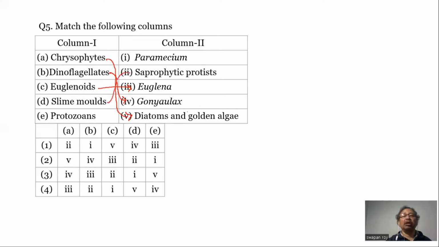Slime molds are saprophytic protists. Paramecium is the protozoan. So A goes with 5. The only option that fits is number 2.